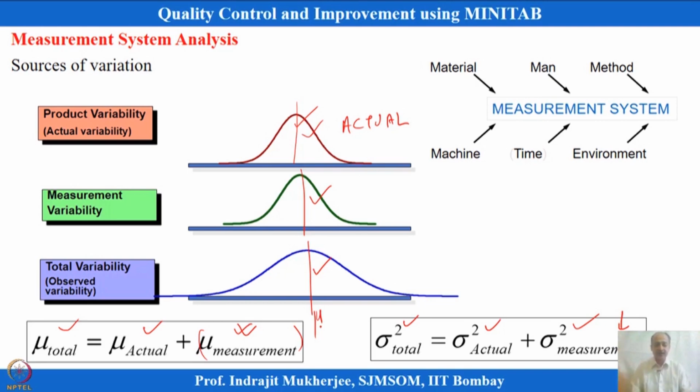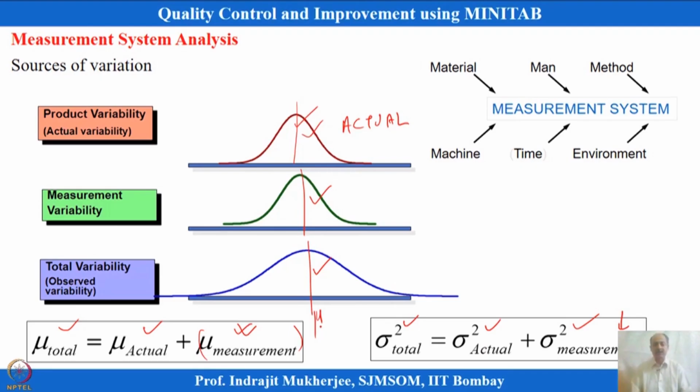So, the error has to be minimized: the bias of the instrument should be reduced, and the variability in measurements in the instrument has to be reduced. That is the overall idea: total variability is influenced by measurement variability, and it influences the mean and variance of the overall distribution of the measurements we get for the CTQs.